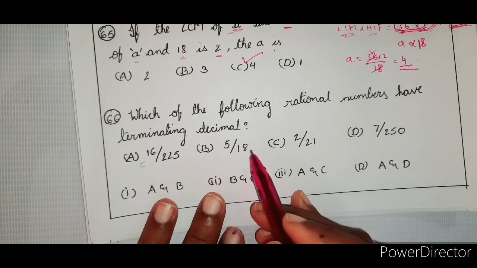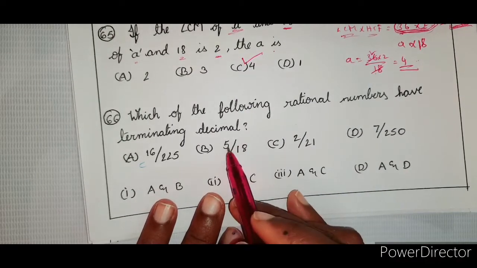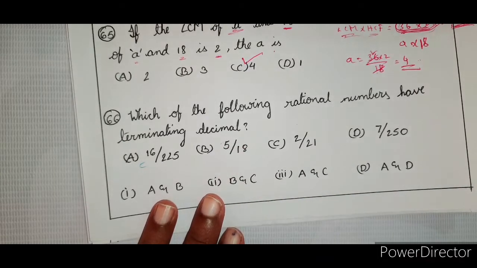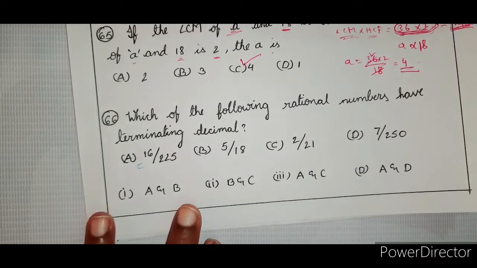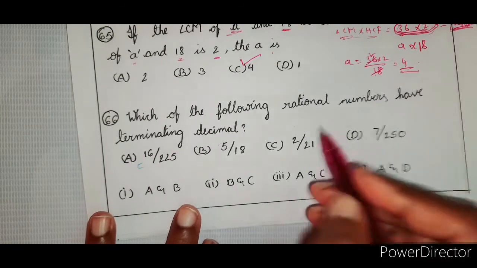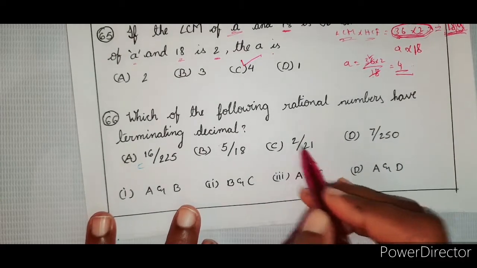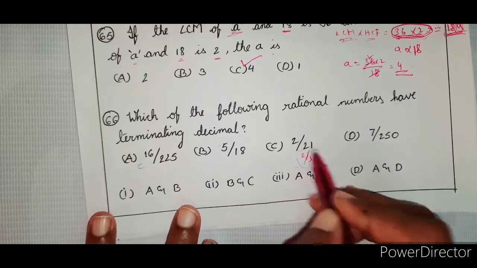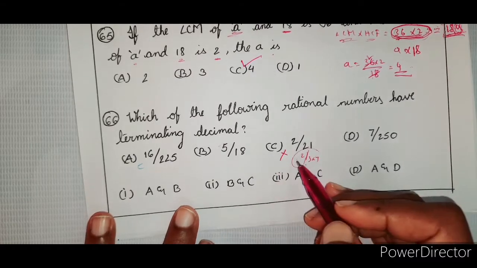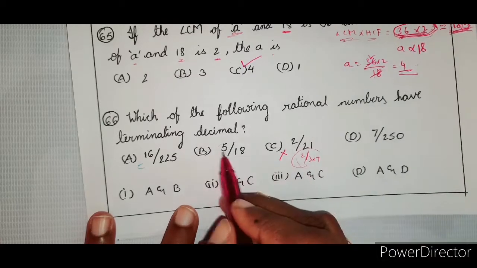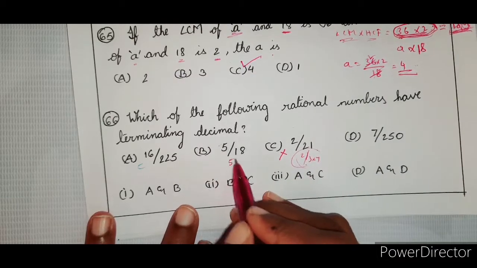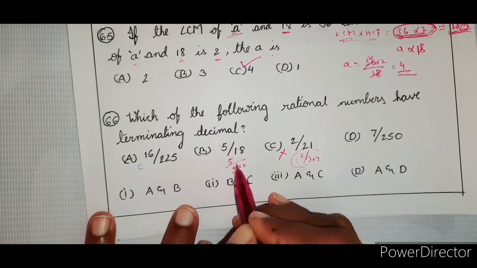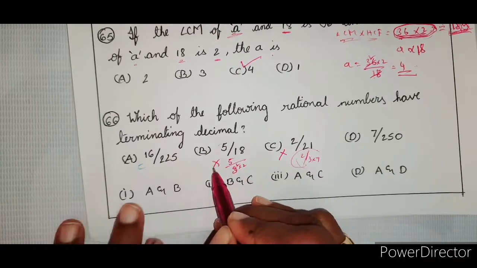But first check the numerator also, whether you are writing P by Q in completely co-prime form or not. Here I will start with the smaller number. So it is 2 by 3 into 7. It can't be cancelled, so therefore it is not a terminating one. Next, 5 by 18. 9 twos are 18, that is 3 square into 2. This is also not possible.